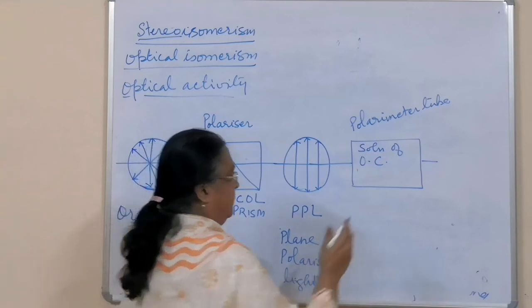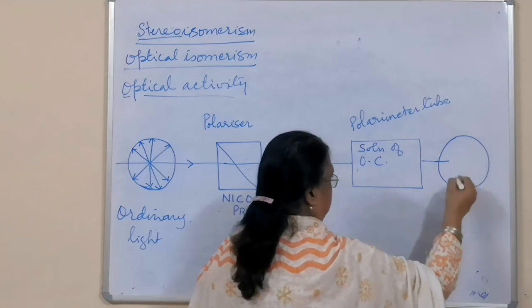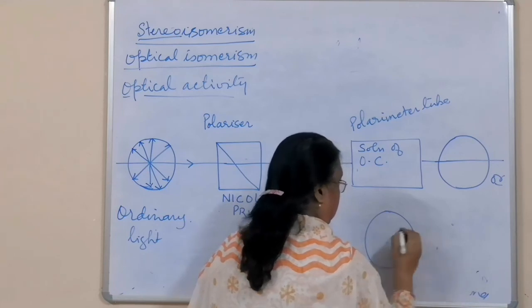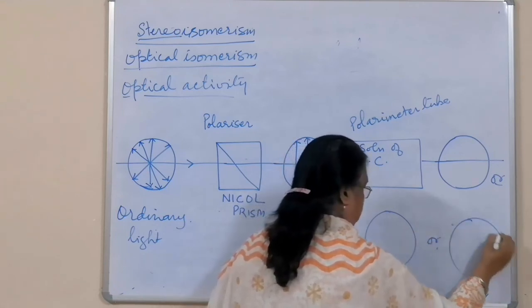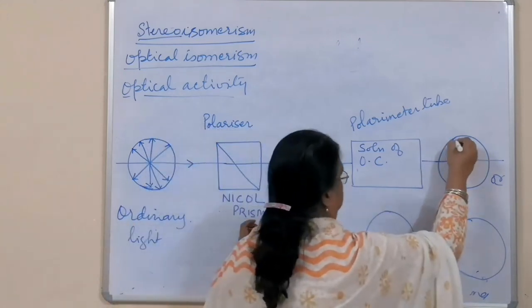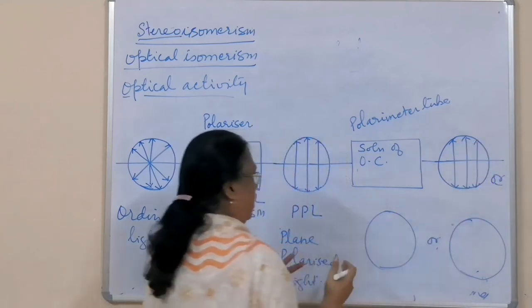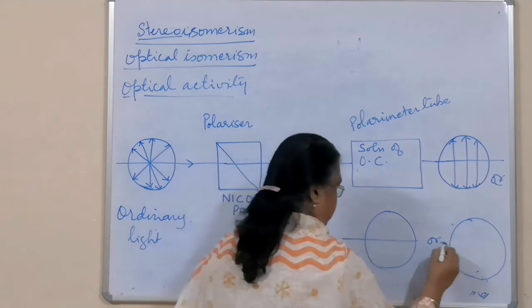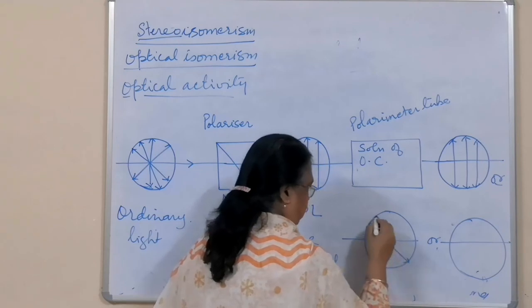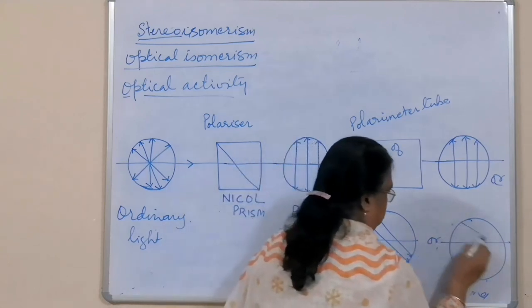Then this light is passed through this polarimeter. Then for the light which comes across, we see three possible observations, and any one of the three we will have. What will it be? There will be no change, it remains as it is. Second observation, if this is the propagation plane, the plane polarized light has rotated anti-clockwise.